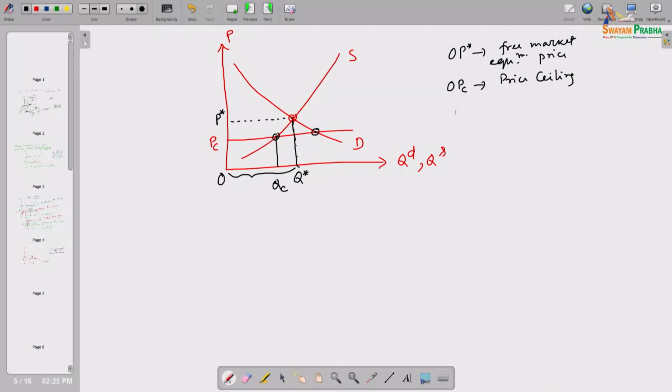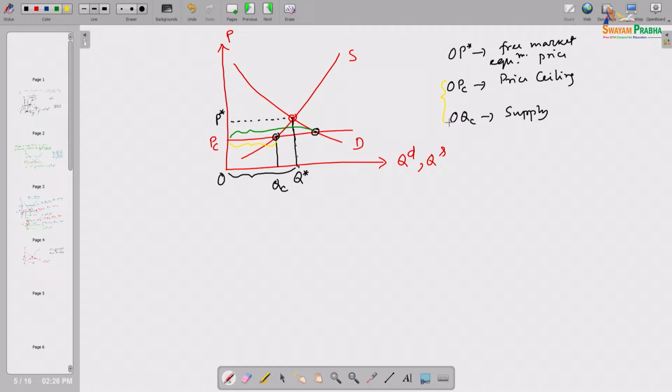As a result, at that price only this much, say QC, I am calling it QC, only OQC amount of the product will be supplied in the market. So, at the OPC price level, although this much quantity is demanded, only this much quantity is supplied in the market. So, the equilibrium price will be OPC and the equilibrium quantity will be OQC. These will be the equilibrium price quantity combination in that market.